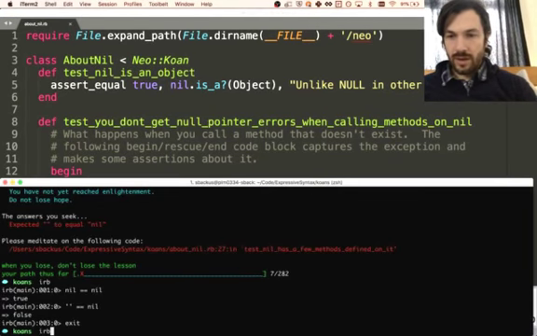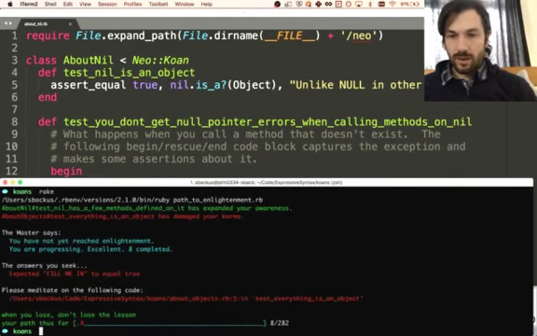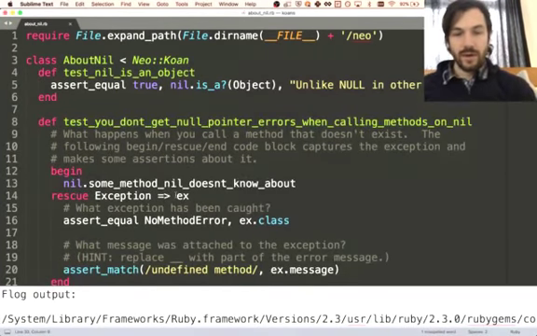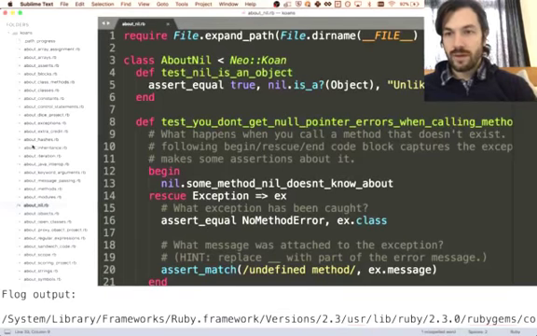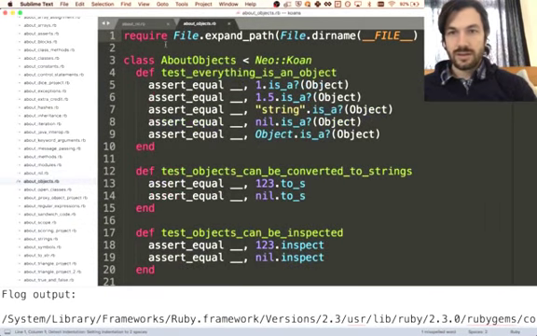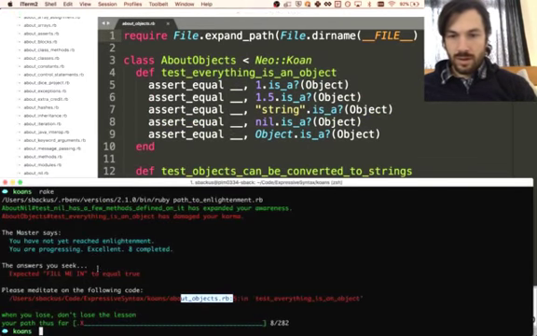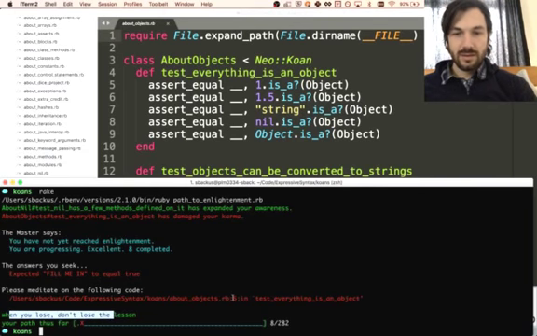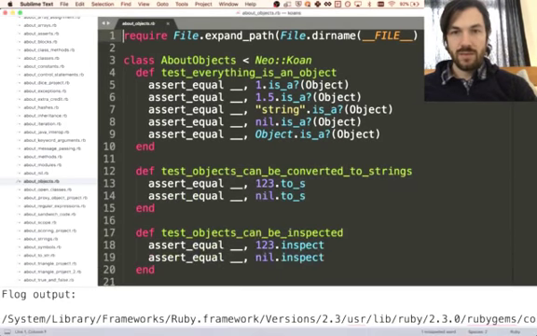All right, are we on to the next thing? Where are we now? About objects. We're on about objects. Cool. All right. So switching to about objects, closing about nil, and we're on when you lose, don't lose the lesson. There's a lesson in losing. How wise.